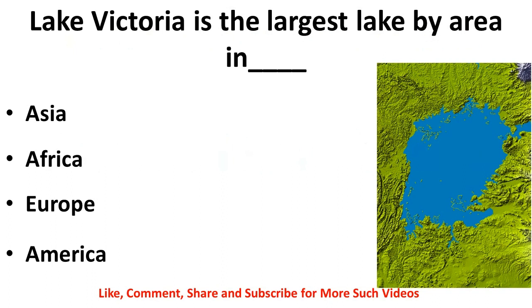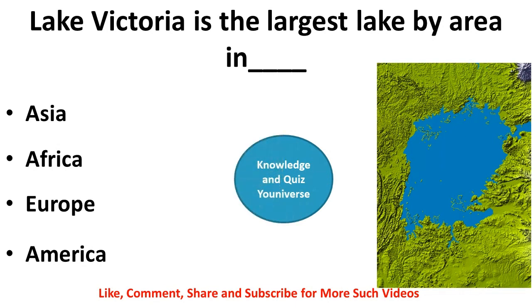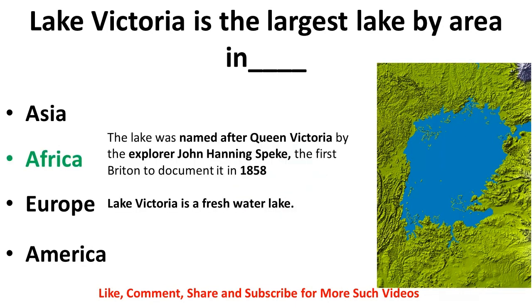Lake Victoria is the largest lake by area in Asia, Africa, Europe or America. The correct answer is Africa. Lake Victoria is a freshwater lake in Africa, and this lake is named after Queen Victoria by the explorer John Hanning Speke, the first Briton to document it in 1858.